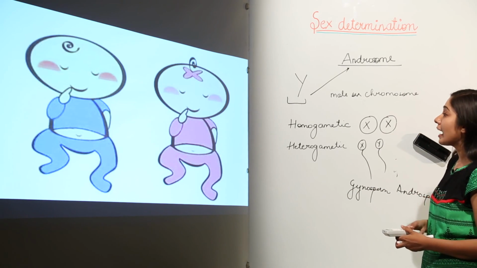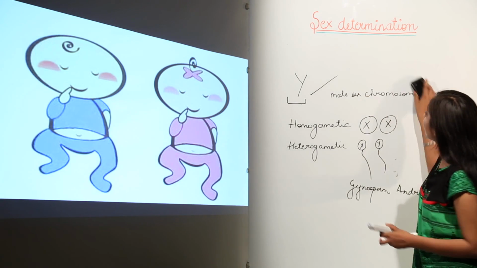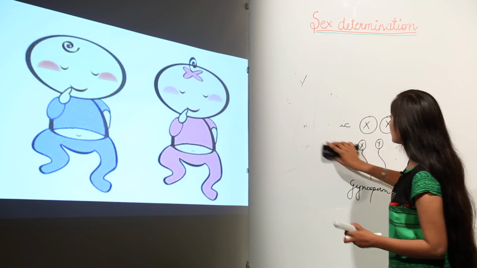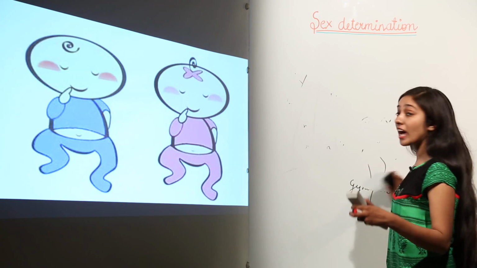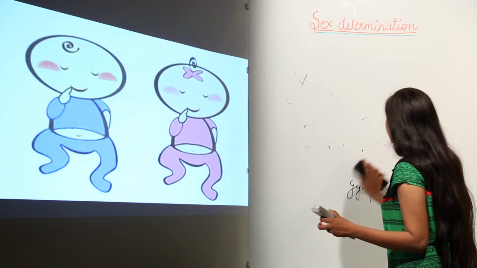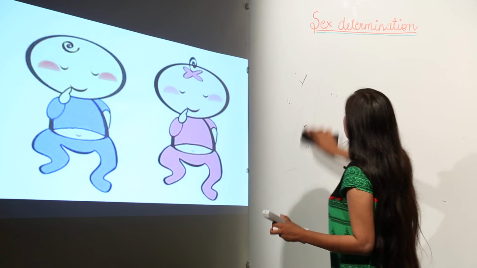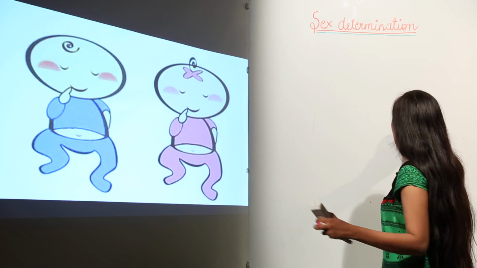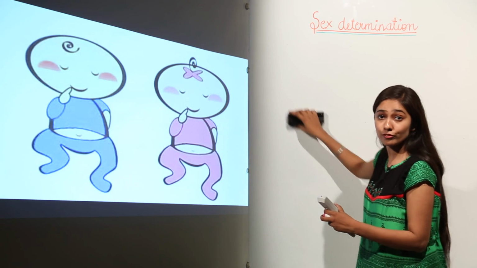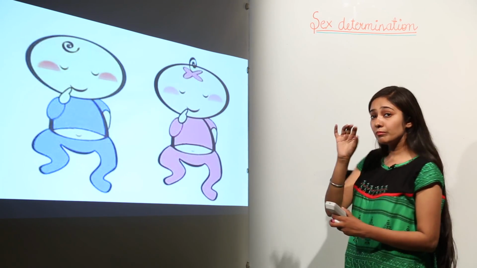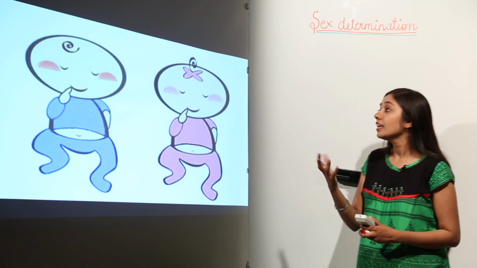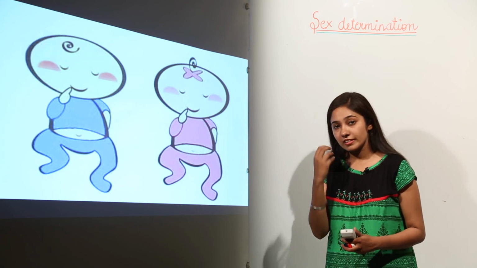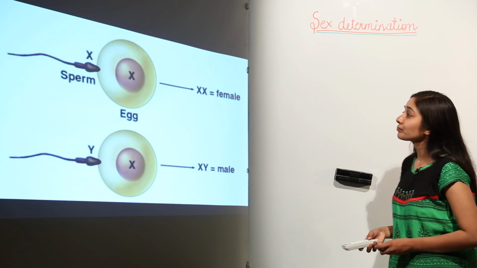So next we have, how is the sex of the child determined? Whether the child is going to be a baby boy or whether the child is going to be a baby girl, this is determined by the genetic factors. In case of human beings and some flies like Drosophila, which is a fruit fly, we determine sex by genetical way or by taking into consideration the chromosomes.